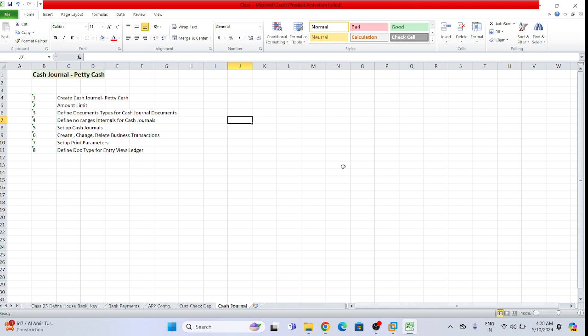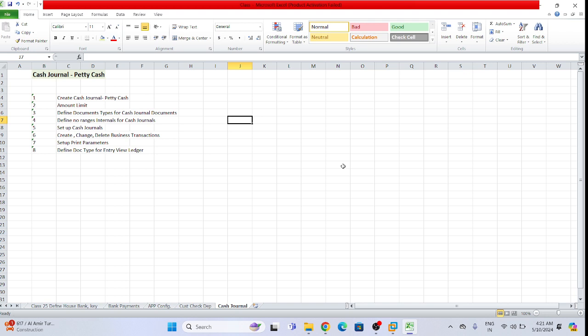If it is small, up to 10,000, like in the office, let's suppose stationery expenses the company needs to make. Stationery means pen, pencil, those kinds of miscellaneous small expenses. So the company will set a limit up to 10,000 for miscellaneous expenses, and will do them with cash. If more than 10,000, then the company will use the same bank process, with the help of bank outgoing. But up to 10,000, the company will make the payment with cash only.